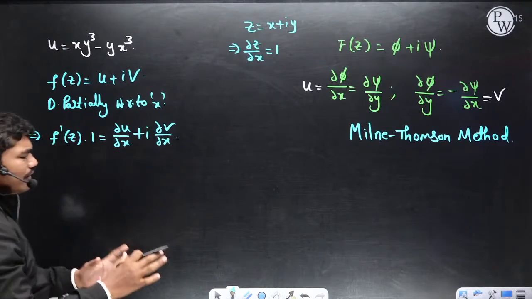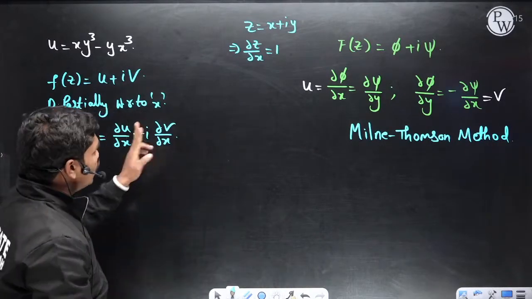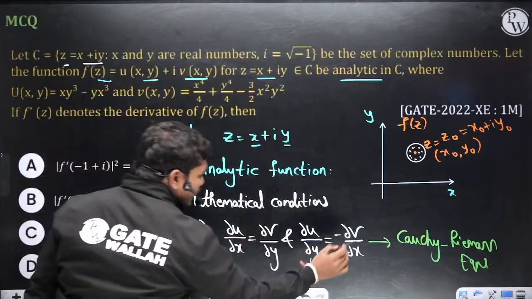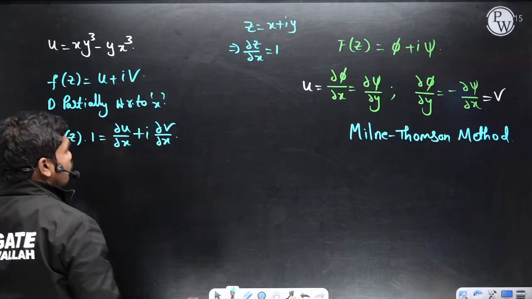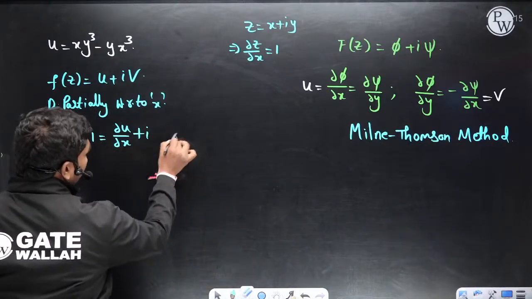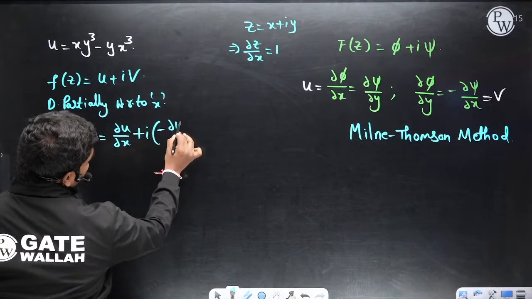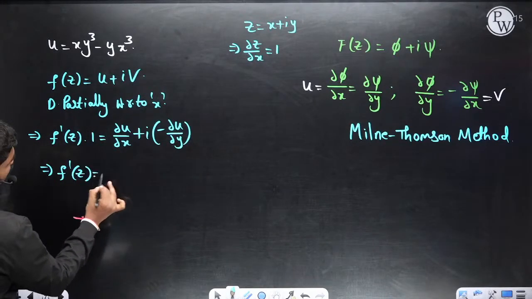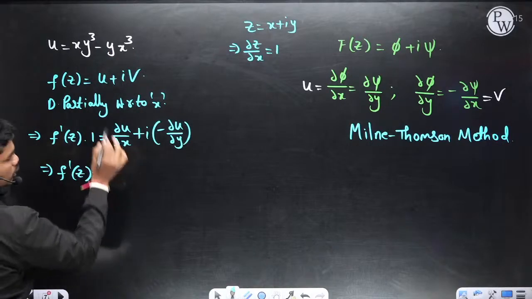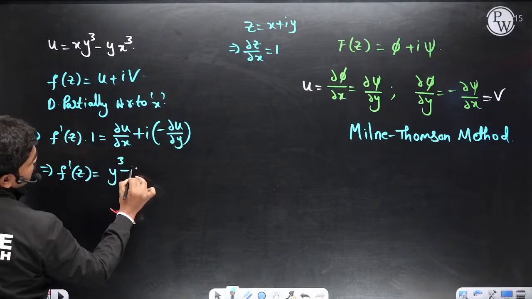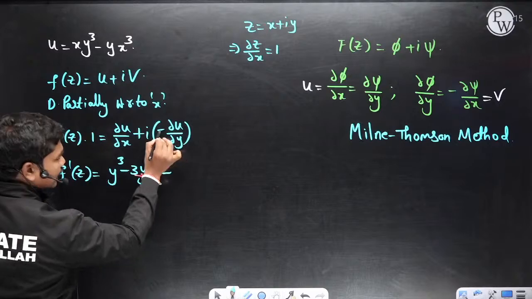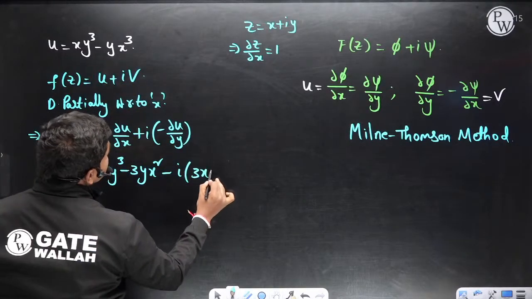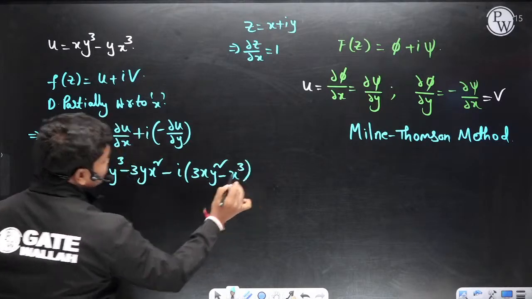Now, v is also given, but instead of differentiating v, what we use is, look, this dou v by dou x, Cauchy-Riemann equations. If you see, dou v by dou x is same as minus dou u by dou y, correct? So instead of writing this dou v by dou x, I am writing here minus dou u by dou y. So let us see, f dash of z is equal to dou u by dou x. So if you differentiate this partially with respect to x, y cube minus 3yx square, correct? Plus, okay, minus if you take minus i times of dou u by dou y. So this partial differentiation is 3xy square minus x cube. So this is the f dash of z.